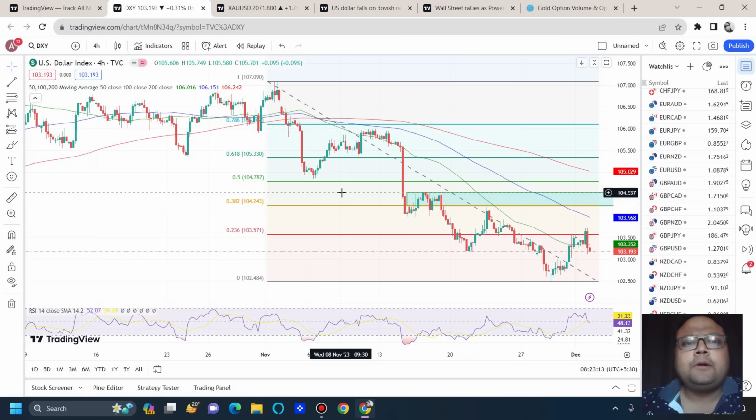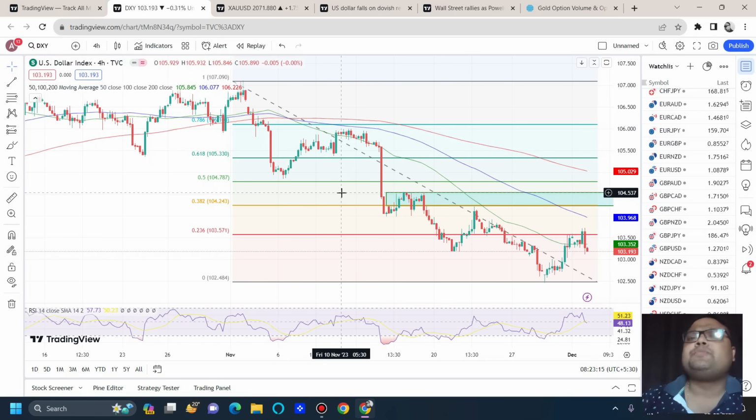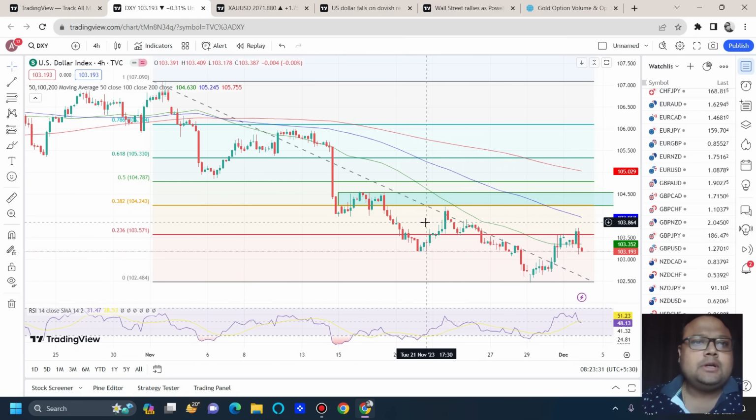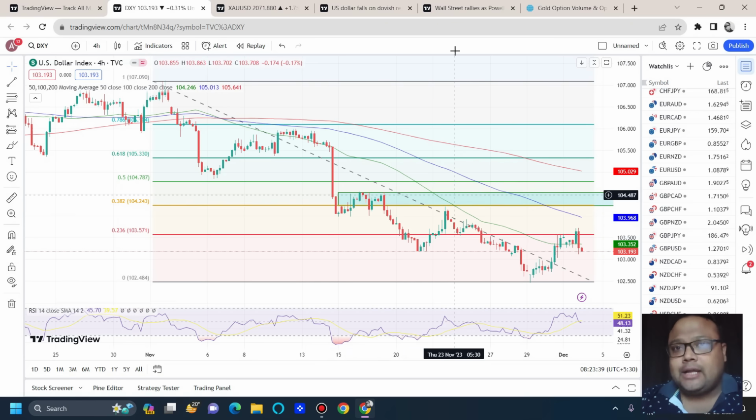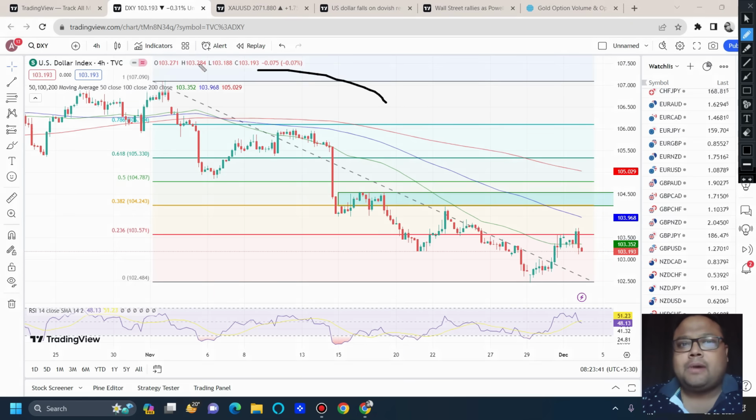Overall, because of the market sentiment, there was pressure on DXY for the last couple of weeks. The market was bearish, the structure was bearish for the last couple of days and weeks, as we have discussed, and still DXY was trying to recover, but ultimately after the speech, the market sentiment again overruled the technicals, and we can see that DXY was going down.